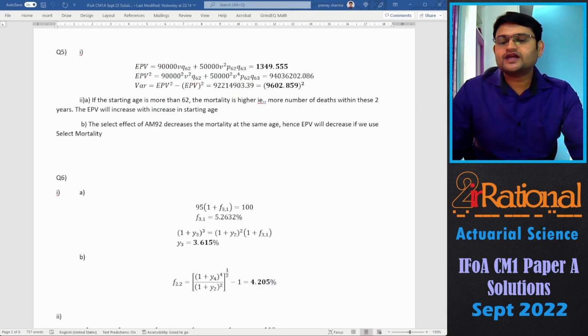So if the starting age is more than 62, the mortality is higher, that is more number of deaths within these 2 years. The expected present value will increase with the increase in the starting age. And B, the select effect of AM92 decreases the mortality at the same age. Hence, the expected present value will decrease if we use the select mortality.